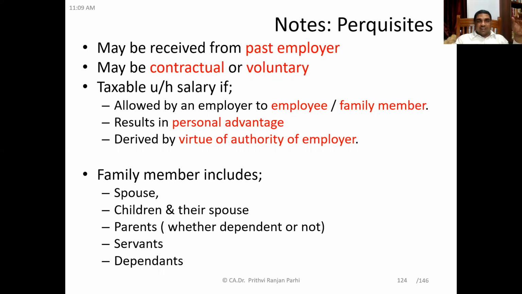It should result in some personal advantage. The employee is getting some personal advantage, and it is delivered to the employee by virtue of the authority of the employer. That means the employer is giving this facility as an employer. And this facility might be availed by the employee or his family. Family members include spouse, children and their spouses, parents, servants, and dependents. All of them are part of the family so far as perquisites are concerned.